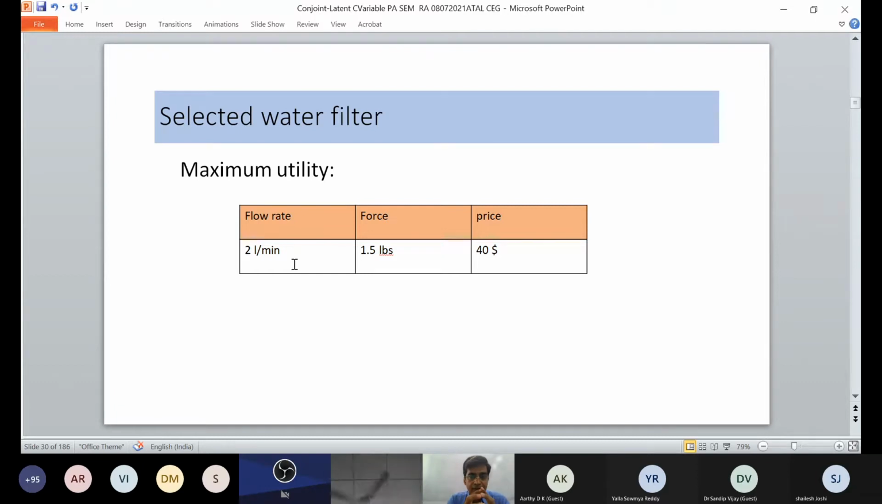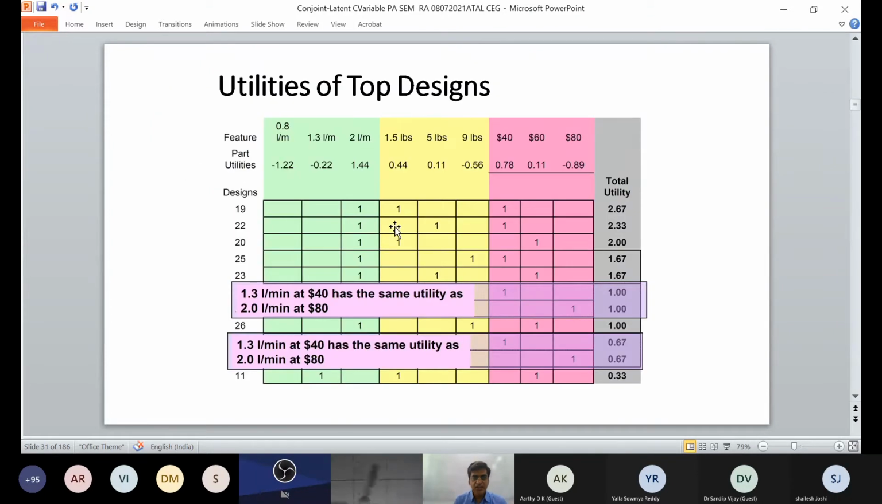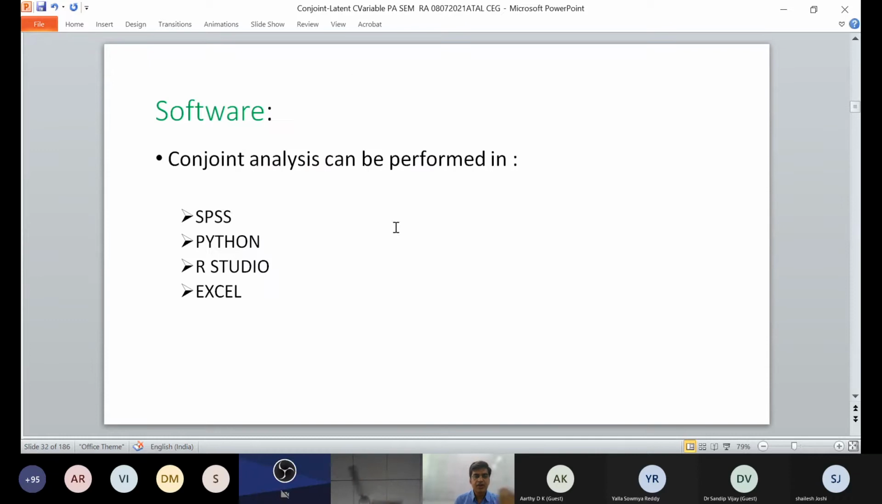So it is based on the various attributes and labels which have been portrayed by one of the case studies. So these are the utilities which have been given. You can do this conjoint analysis in any of the software. It can be used in SPSS, Python, RStudio, Excel. I am giving handouts on SPSS only.